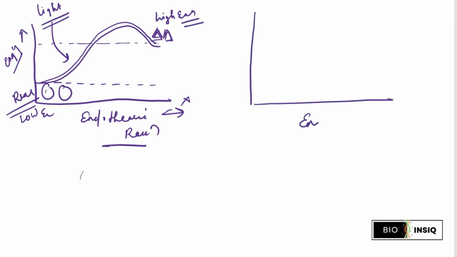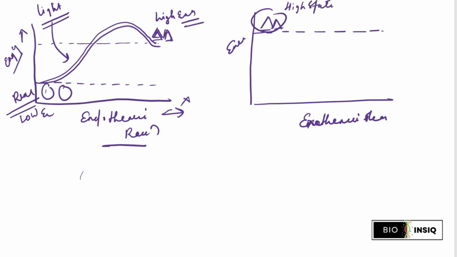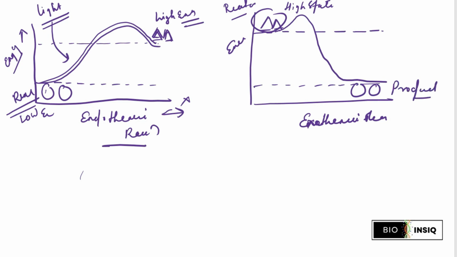Similarly, in the exothermic reactions, here a product is already built, right? And you tell this state is obviously, as it is the energy axis, in a high state, right? So here the reactant, now this becomes the reactant, right? So here the reactant begins, and this energy initially rises and then suddenly goes down, and this is our product state, right? Hope you fully understand.